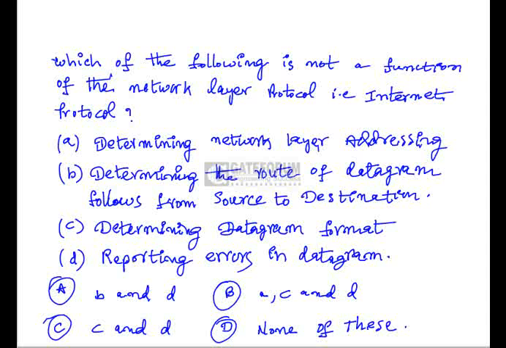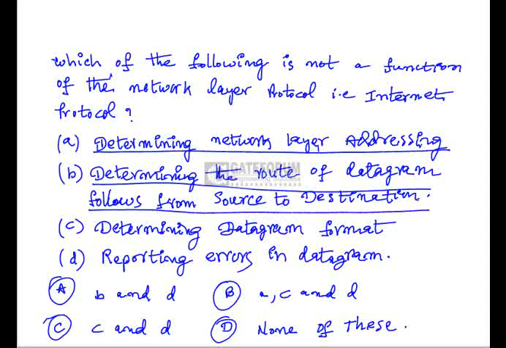Reporting errors in datagram. So if you take determining network layer addressing, addressing is a major concept of the network layer because it has to decide the logical address of a host. So it is a part of the network layer protocol. And determining the route of a datagram from source to destination is also sometimes needed. The source has to set the route, that is, source routing packets. In the optional field of the header, we can have strict source routing packets and loose source routing packets. Sometimes a list of routers that must be visited is given, which is called strict source routing. That is why determining the source routing is also a part of the